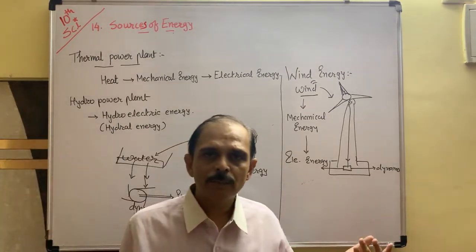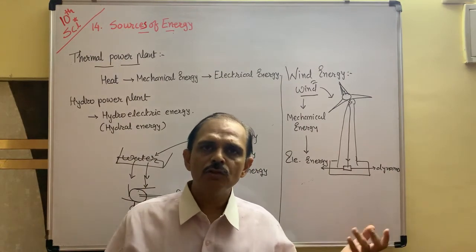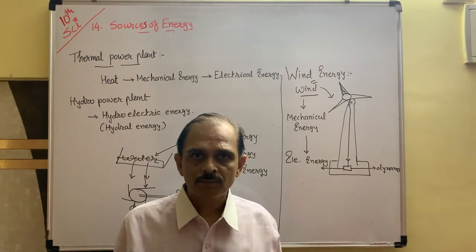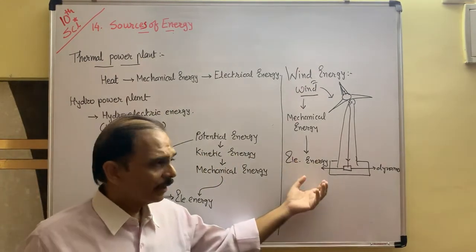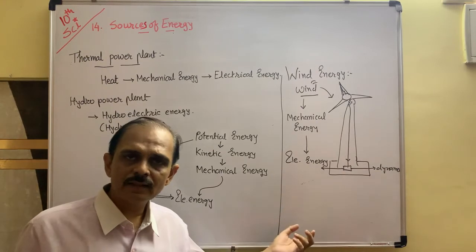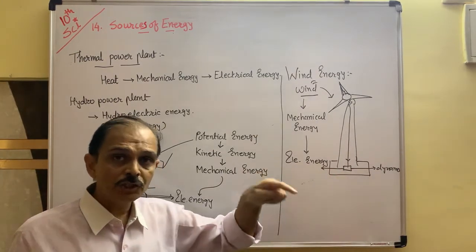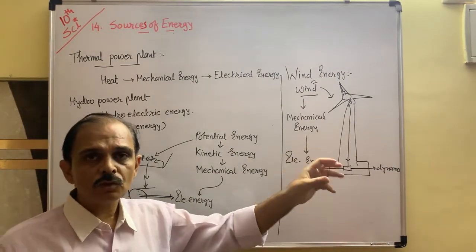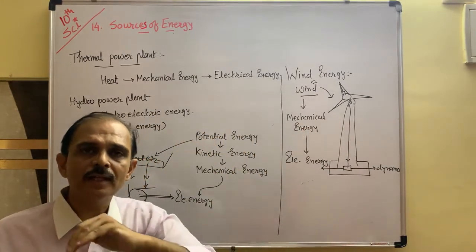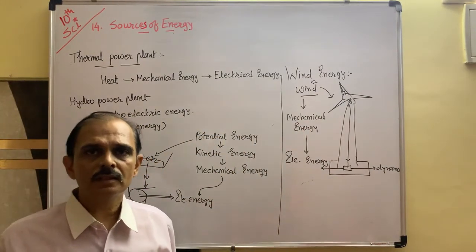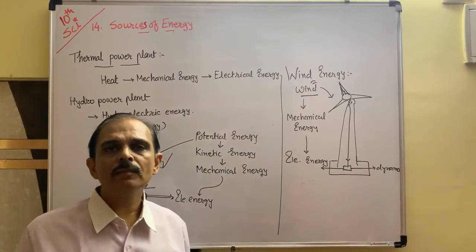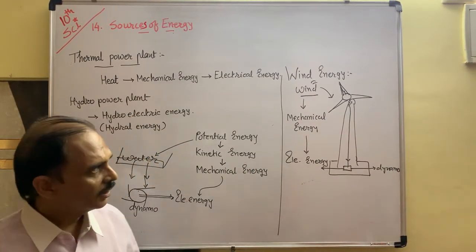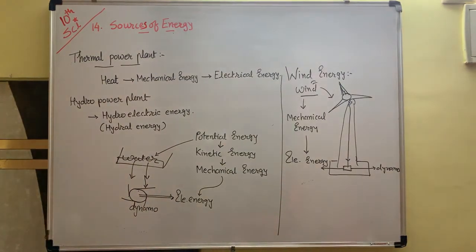Transportation of the parts of the windmill from one region to a desert area is very costly. Okay. Second thing, whatever electrical energy is produced here, transportation of this electrical energy from that place, seashore or mountain or desert area, to the inner side of the country is very costly, and that's why limited windmills are available in the country. So these are the limitations of wind energy or windmill, of unconventional sources of energy.